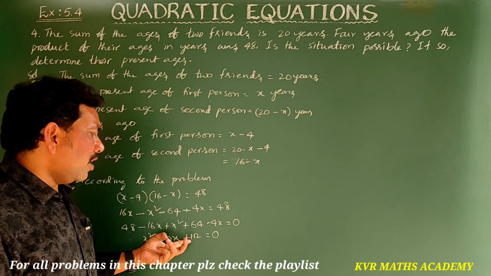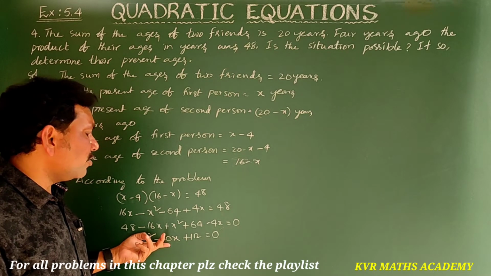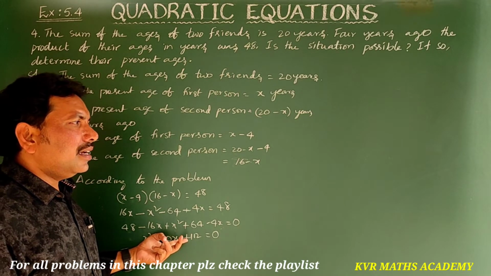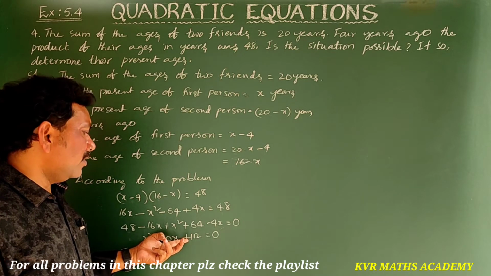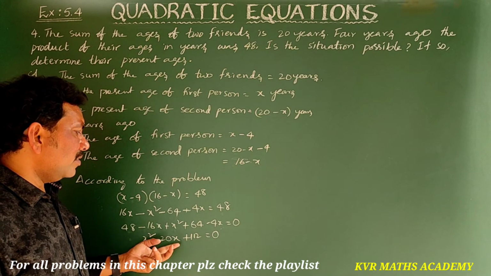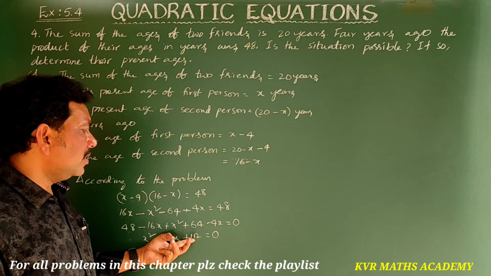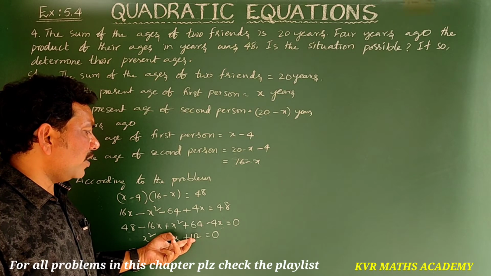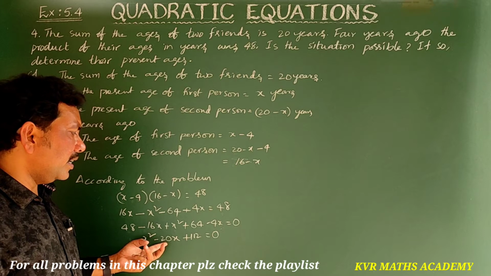So for 112 find the factors that give 20. 16 7s are 112, but that is not coming. 4 how many times? 4 2s are 8, 4 8s, it is also not giving 20.